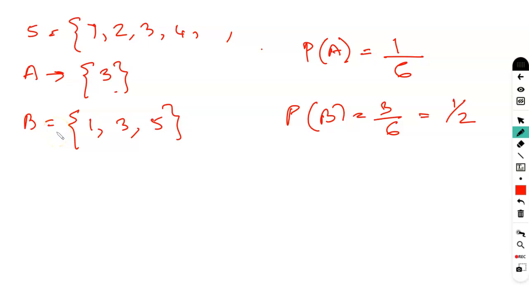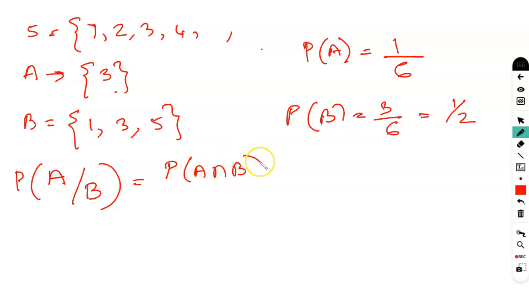Right? And then you have to find what is the chance of getting 3 if you already know that the numbers are odd. If you already know that your B has already occurred, or you already got that number as odd, what is the chance that that number is 3? So you will use the formula: probability of A intersection B divided by probability of B. Now A intersection B you can calculate.